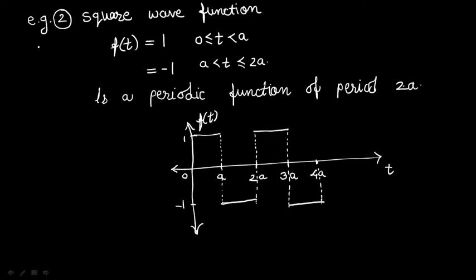Now the second example of a periodic function is the square wave function, where f of t equal to 1 for t lying between 0 to a, and if a is less than t less than or equal to 2a, its value is minus 1. That means we get this type of graph. Here, after the period of 2a the curve is repeated. That means up to here it is plus 1, then it comes to minus 1, and again plus 1 to minus 1. That means the period is 2a. After this 2a period the curve is repeated.